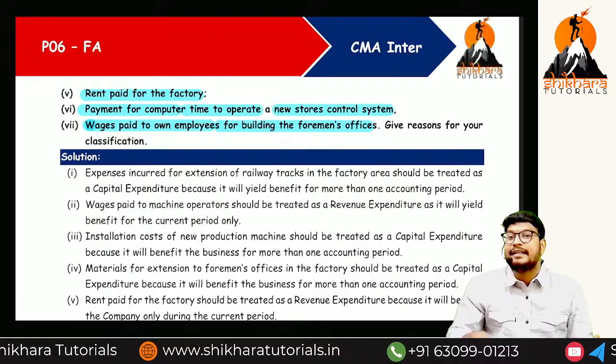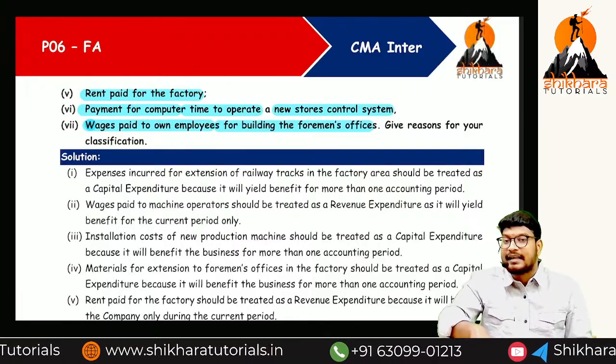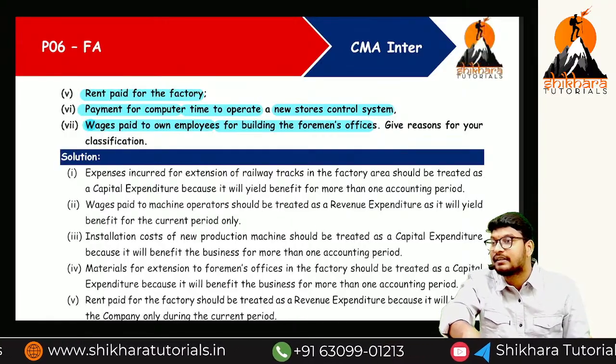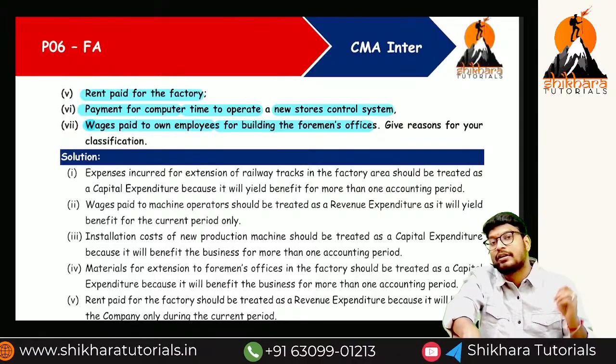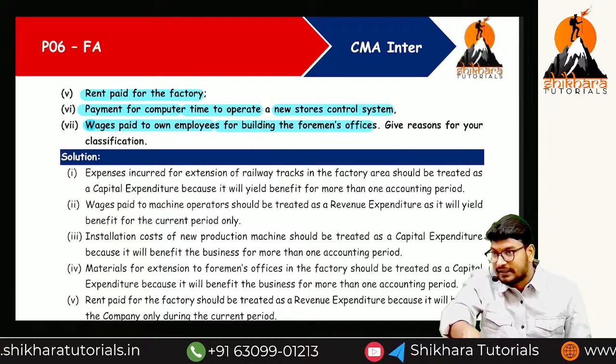If we are paying wages for production, it means revenue expenditure. If we are paying salary for the construction, that means it is for a fixed asset, so it is called capital expenditure. Guys, okay na? Is there any doubt?